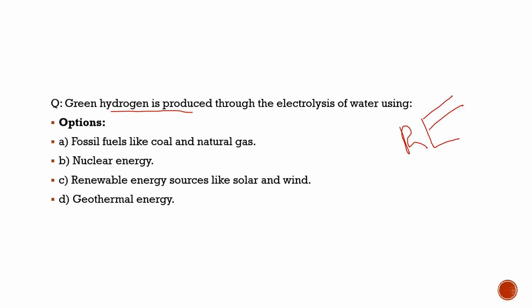The electrolyzer is very important for breaking down H2O into H2. It breaks the H2O molecule into hydrogen and oxygen molecules.